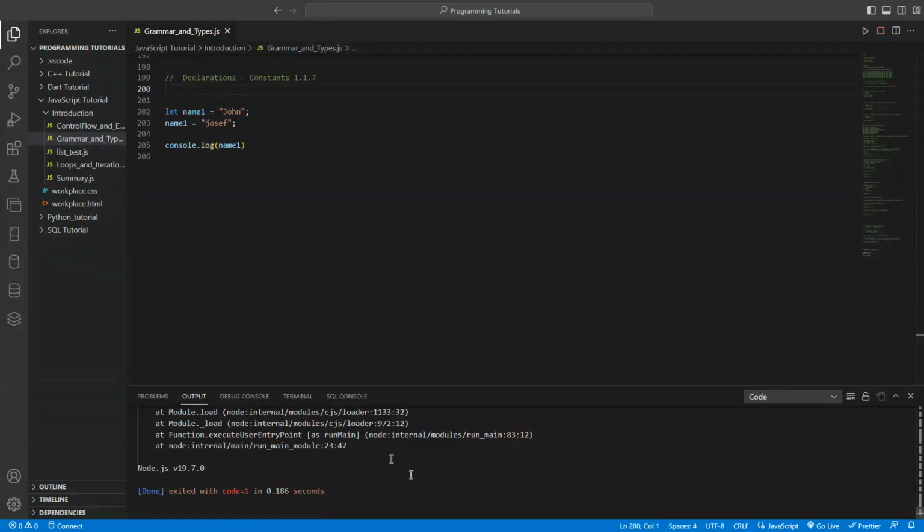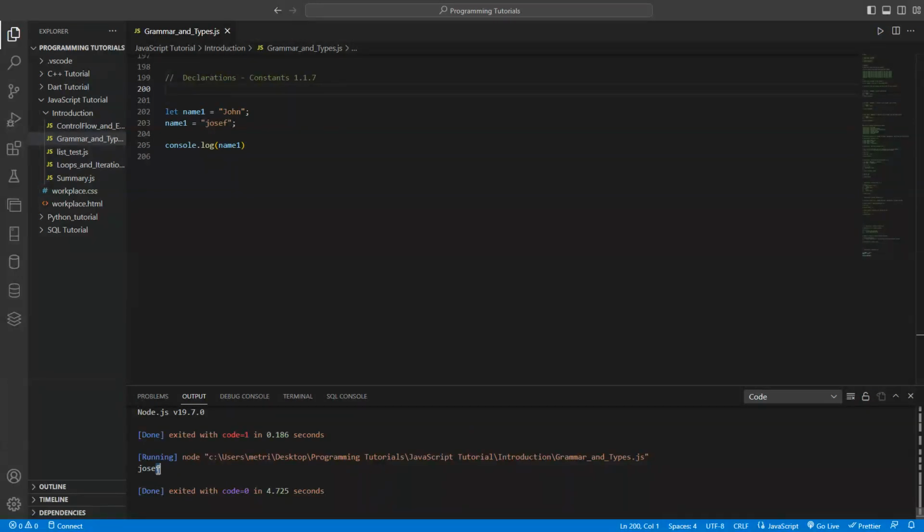You'll see the result right now. As you see, it is Joseph. If you use var, it works again, but for the const, it isn't possible. Let's take it again with const. That's the point. We cannot reassign again, and we cannot even redeclare a thing to the const. So I think you understand.